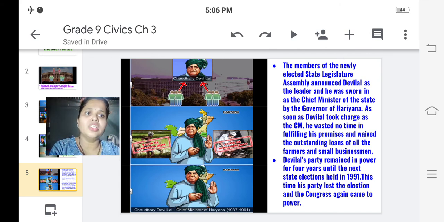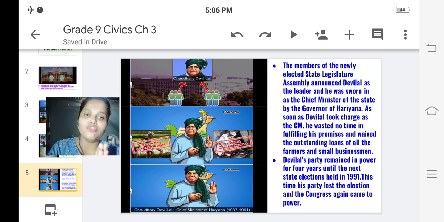The members of the newly elected State Legislative Assembly announced Devi Lal as the leader, and he was sworn in as the Chief Minister of the state by the Governor of Haryana. As soon as Devi Lal took charge as the CM, he wasted no time in fulfilling his promises and waived the outstanding loans of all the farmers and small businessmen. So he was chosen as the leader of the Lok Dal party. He was sworn in as the Chief Minister of Haryana, and he did not waste his time.